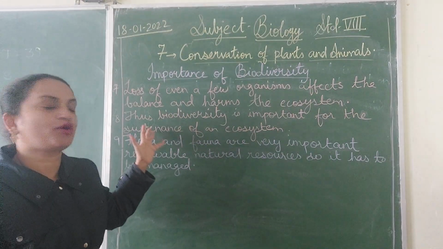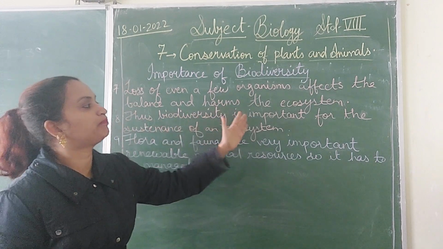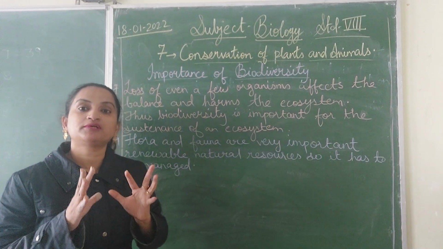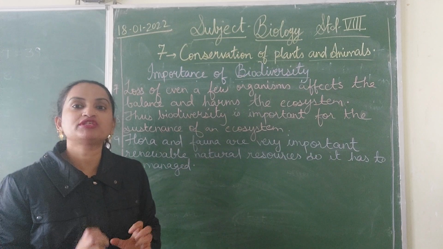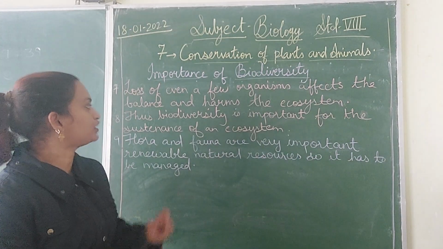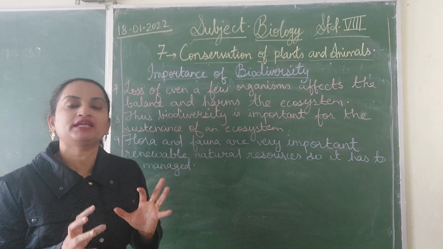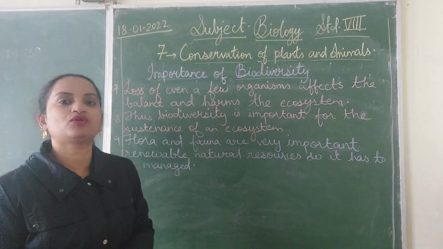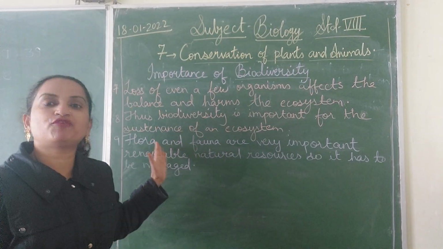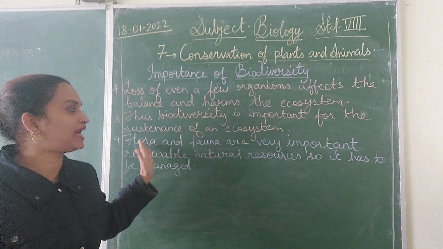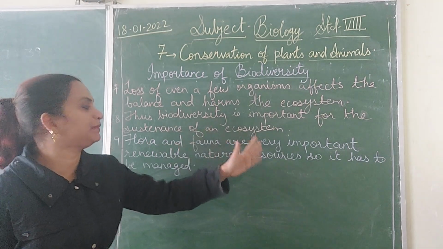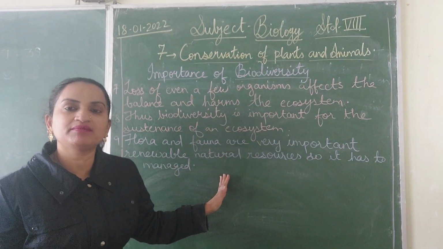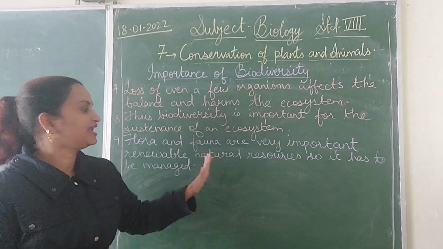And the next point of importance is, thus biodiversity is very important for the sustenance of an ecosystem. What do you mean by sustenance? For the ecosystem to survive, to sustain, it's very, very important that biodiversity should be properly maintained. Biodiversity is important for the sustenance of an ecosystem. And as we have studied before, the flora and the fauna. What is flora? That is the plants, and the fauna, that is the animals. They are very important renewable natural resources. The plants and the animals, the flora and the fauna, are the natural resources.